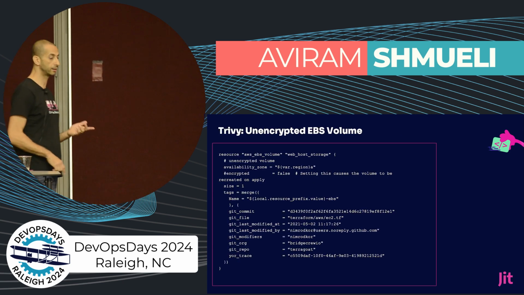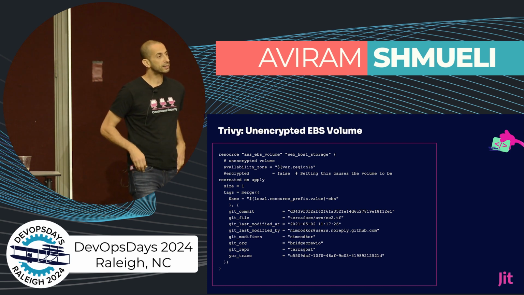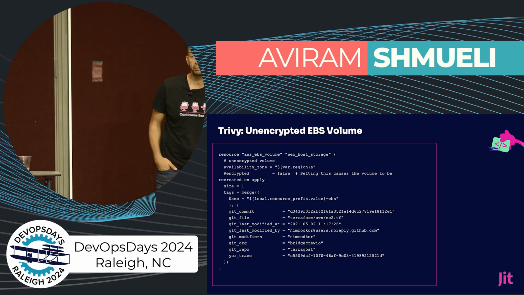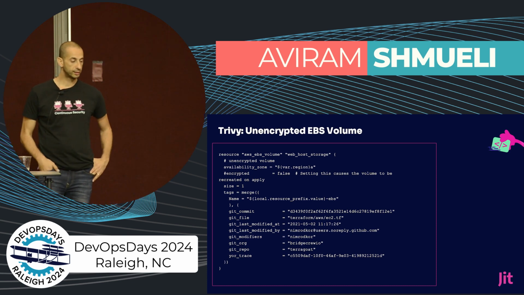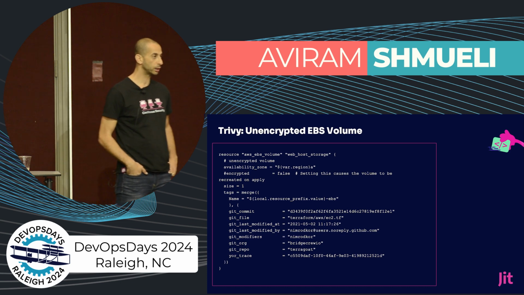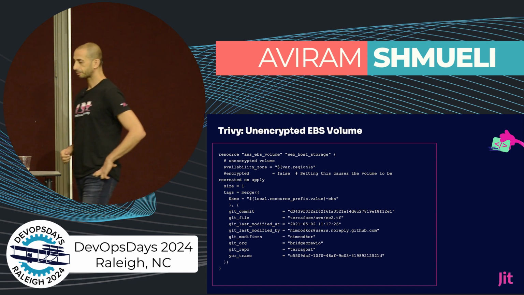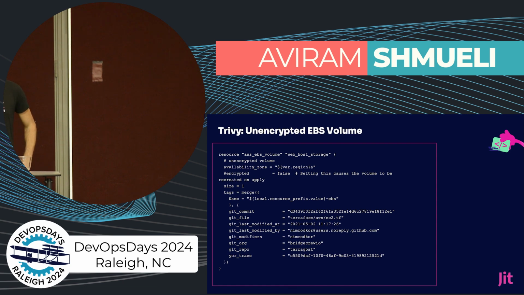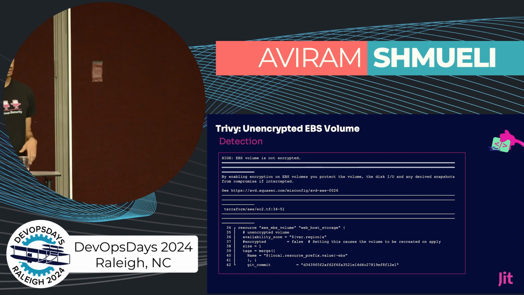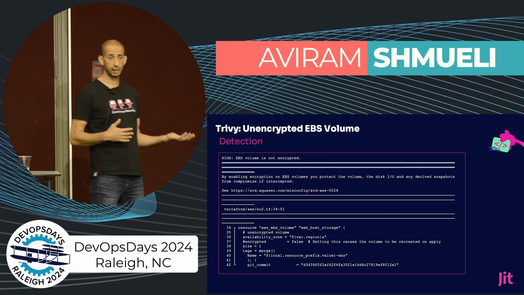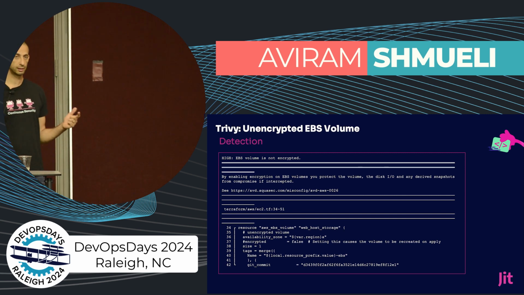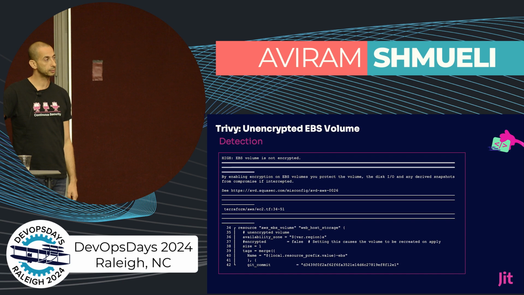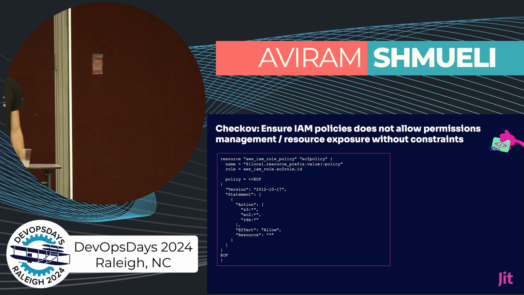Let's take a look at another example. In this case, we create an EBS volume, but with no encryption. You see that the encryption part is commented out, right? So the EBS volume will be created with no encryption in place. So if we run Trivy, for example, another tool, it will find this is an issue, and it will flag that the EBS is not encrypted, and it will advise to do that.